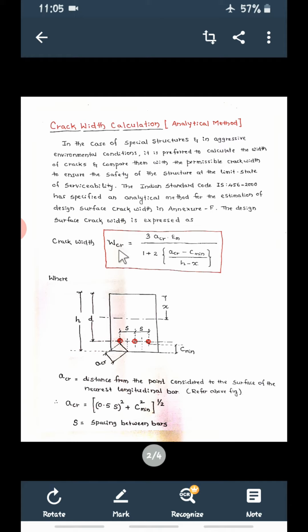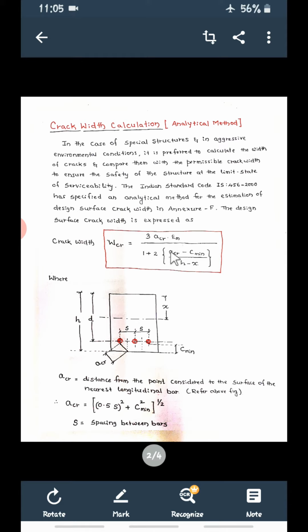The crack width in the element is equal to 3 ACR into EM, divided by 1 plus 2 into bracket ACR minus C minimum divided by H minus X. This formula you can find in the IS 456 2000 code.